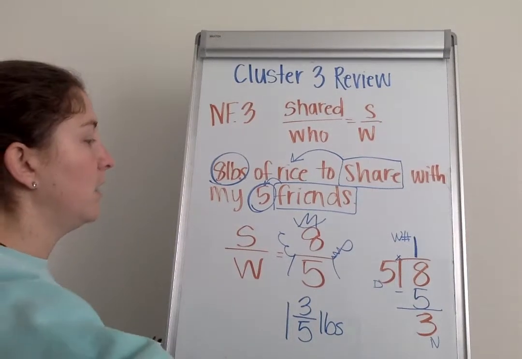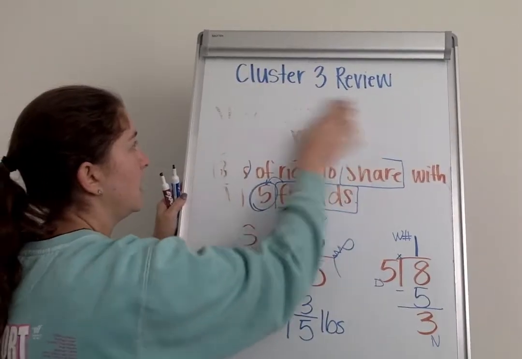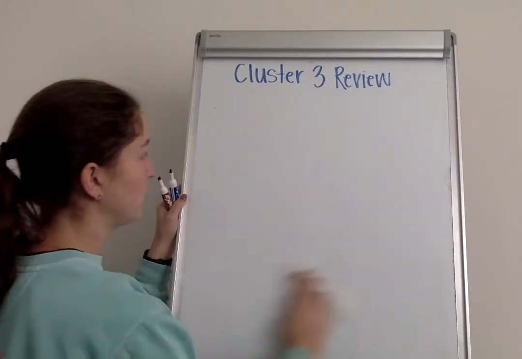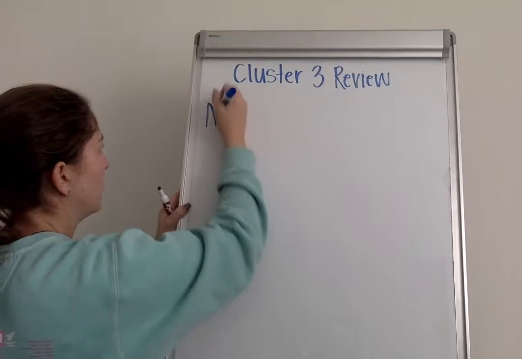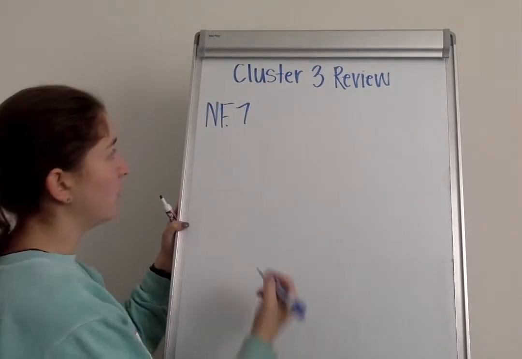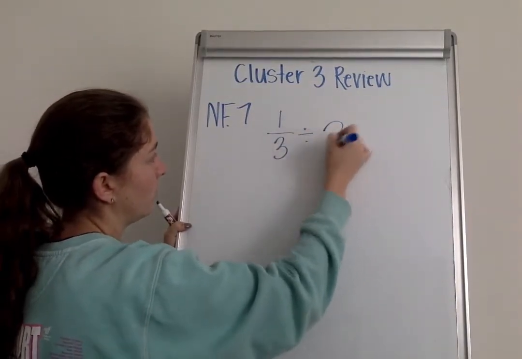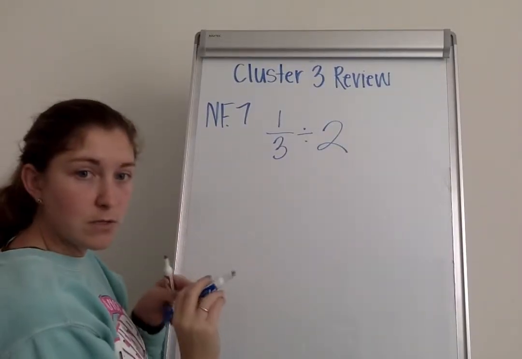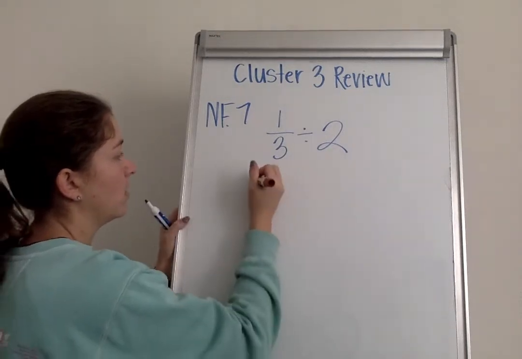All right. The next thing that we talked about was NF7, and that is dividing whole numbers and unit fractions. You guys also quickly found that when we are doing this, there's kind of a pattern. If we look at 1/3 divided by 2, I can model this with an area model by drawing one model.